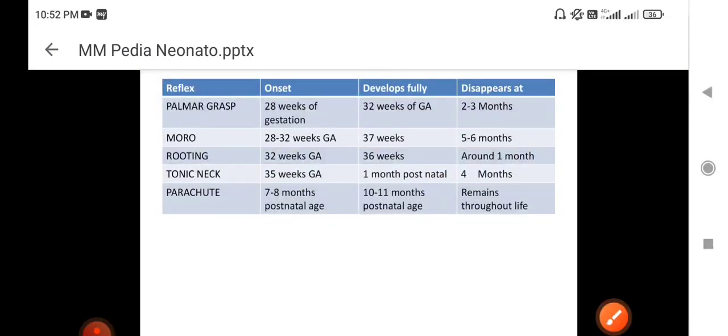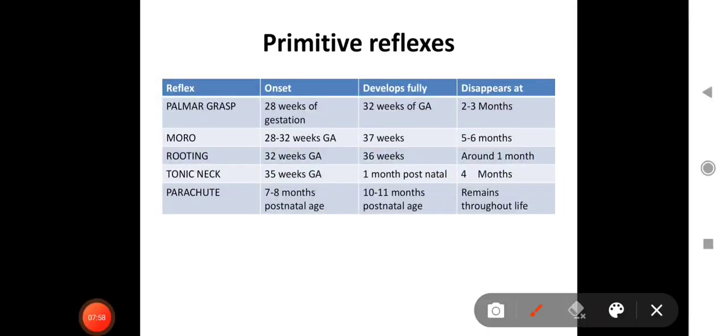Now next is primitive reflexes. A little idea about primitive reflexes. There are a few important reflexes elicited in this table: Kramer's, Moro, rooting, tonic neck, and parachute. So you have to remember the time of onset of these reflexes, when they develop fully, and when they usually disappear. So multiple questions can be framed from this table about the onset of different reflexes, or when they get developed fully, and when they disappear.